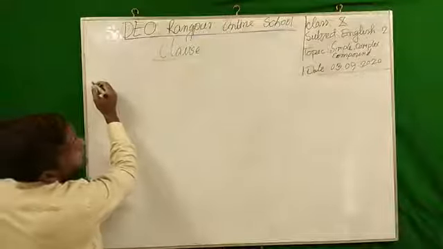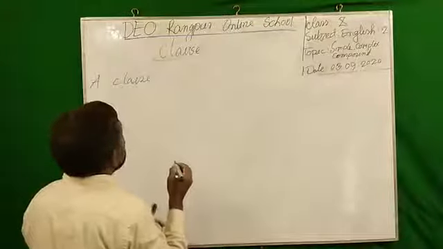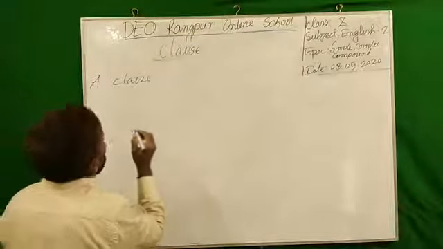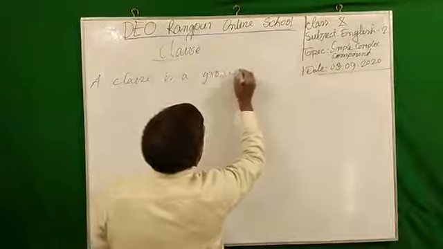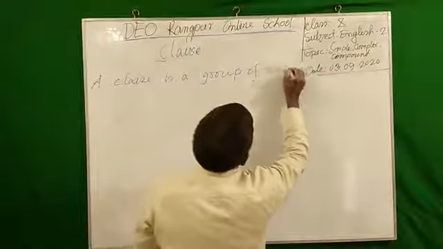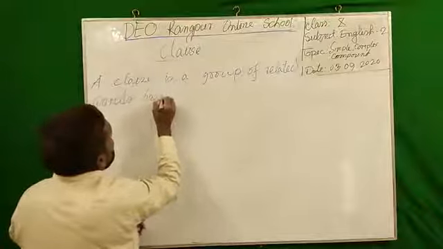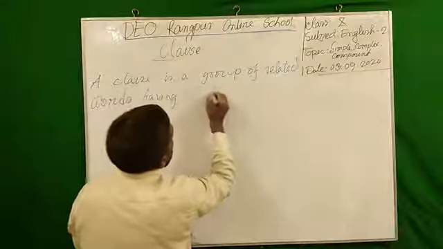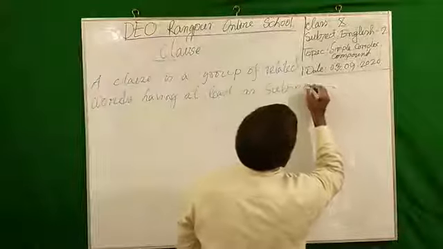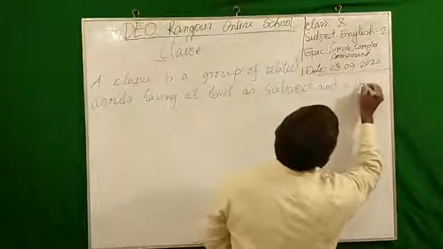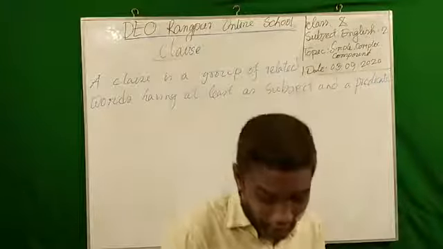I am writing the definition. If you have pen and paper at hand, please note down the definition of clause. A clause is a group of related words having at least a subject and a predicate.